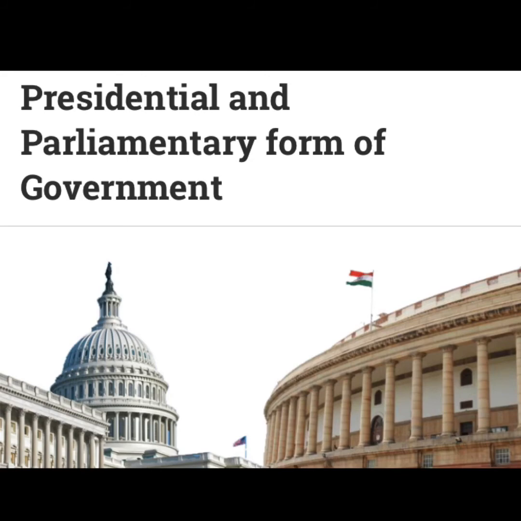Presidential and parliamentary form of government. In the presidential system, the legislature and executive organs both work separately and also have their separate powers. Whereas in the parliamentary form of government, the executive organ is part of the legislature organ, and they both have their powers in fusion.